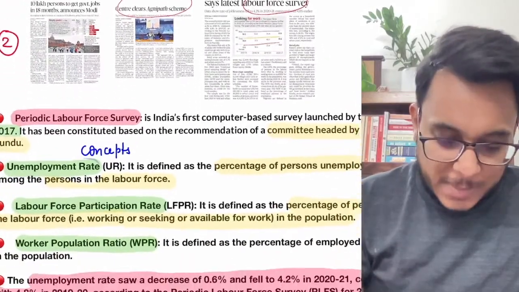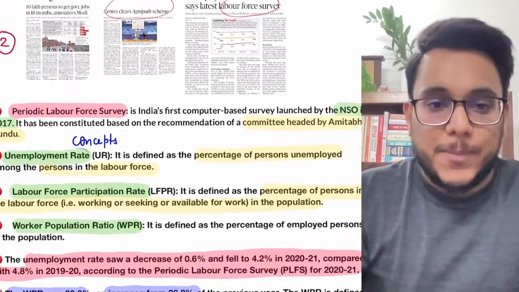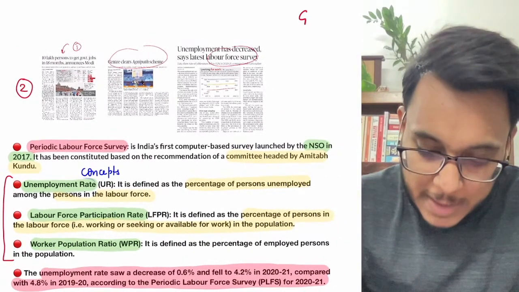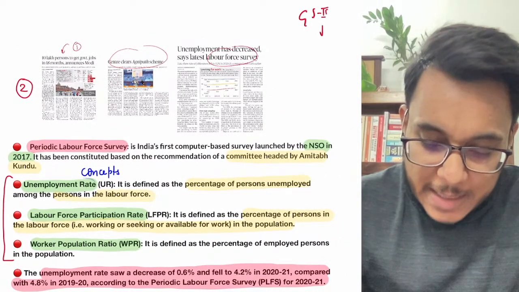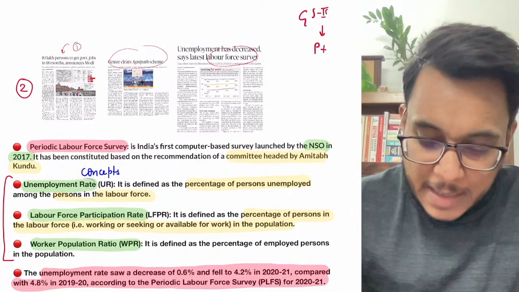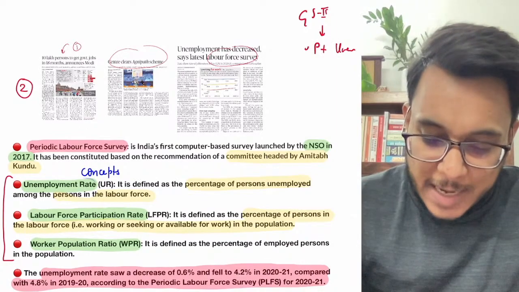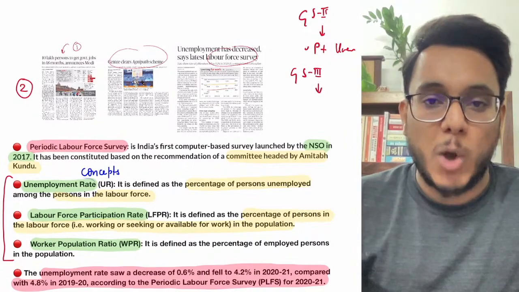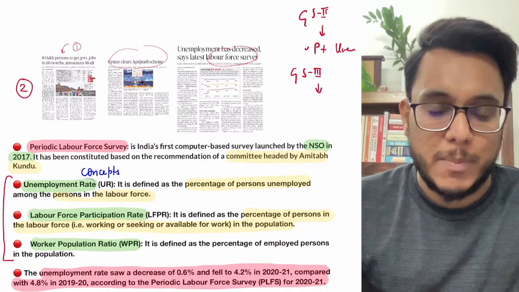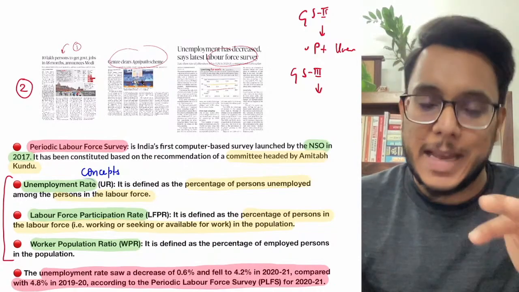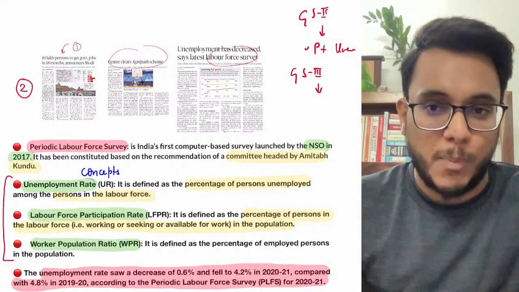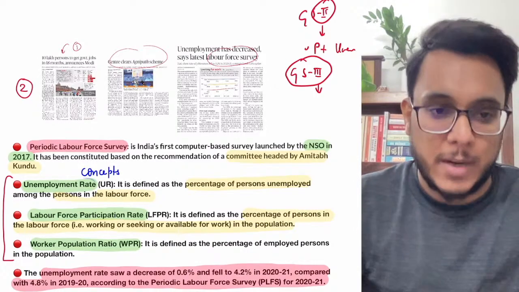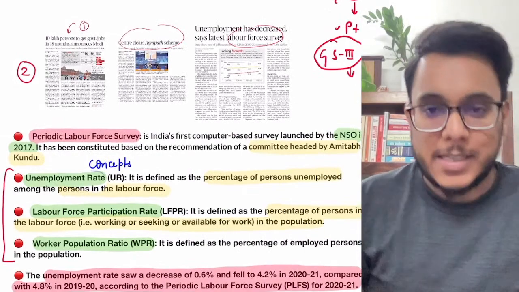Now, guys, understand this: first of all, I'll tell you where this article will be important. It will be important in GS paper number 2 in the issues of poverty and unemployment, as well as in GS paper number 3, economic issues and the state of the Indian economy, because in the Indian economy poverty and unemployment will again be an issue. So poverty, unemployment: GS2, GS3, both places it will be important. Now, guys, understand this.